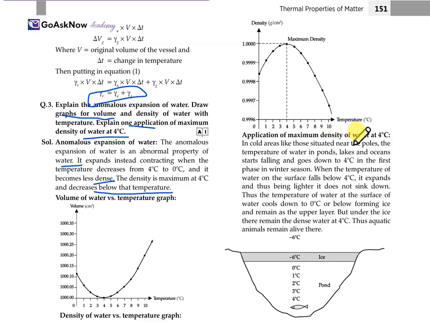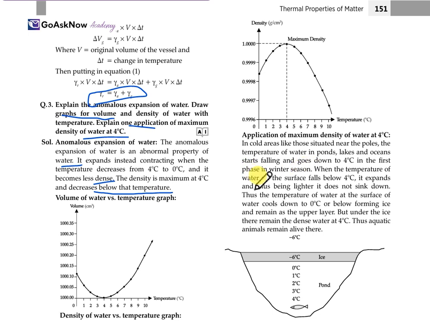Application of the maximum density of water at 4 degrees Celsius: in cold areas situated near the poles, the temperature of the water in ponds and lakes starts falling and goes down to 4 degrees Celsius in the first phase in the winter season.